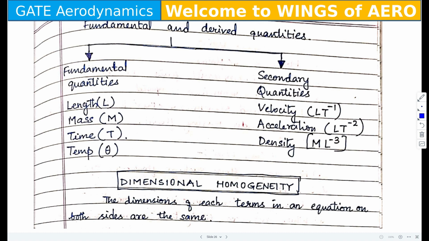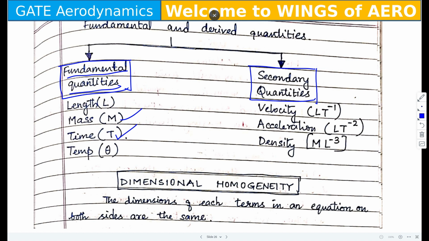Now fundamental and derivative are two types. One is the fundamental quantities, which are the basic ones, and the next is the secondary quantities. Fundamental means a single quantity, maybe length, mass, or time.